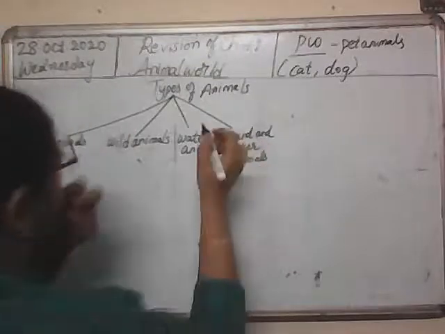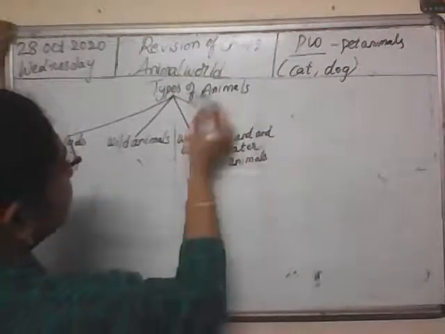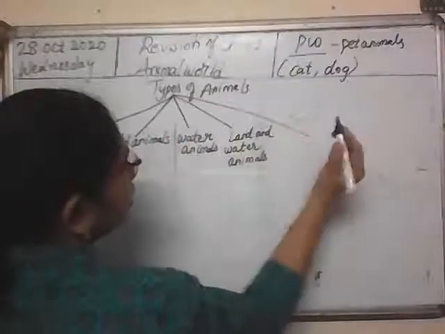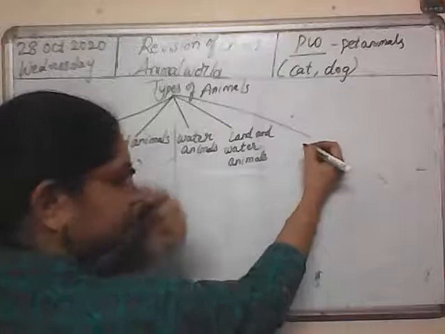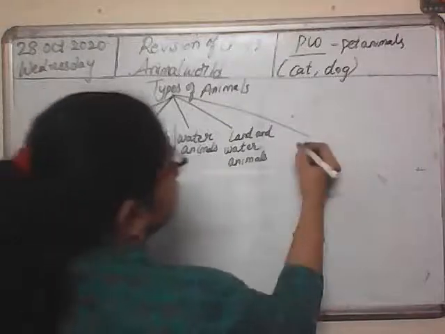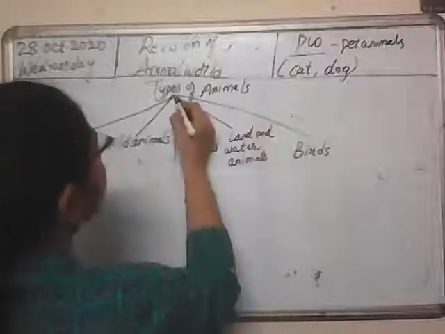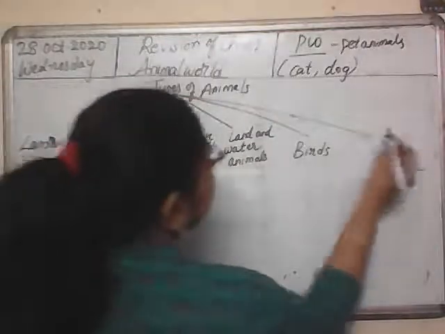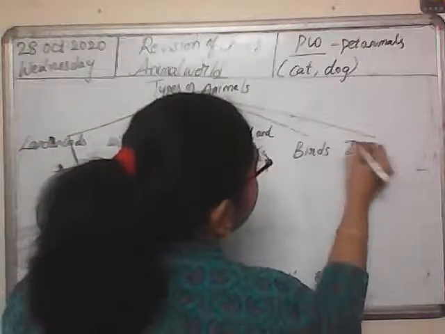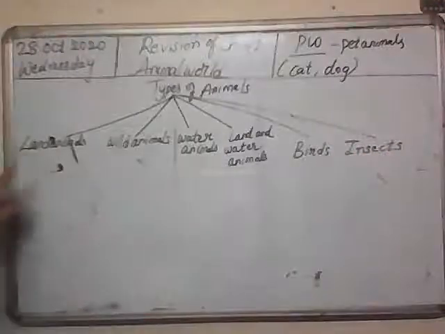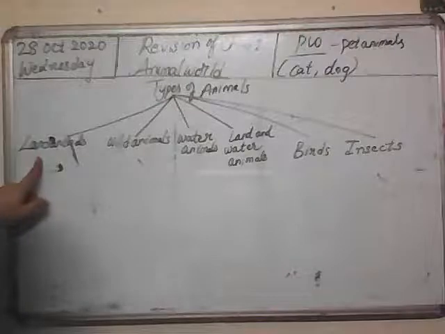Land and water animals, and then what else, children? Birds. Yes, birds. B-I-R-D-S, birds. And last is insects. I-N-S-E-C-T-S. Insects. Land animals, we studied about land animals.